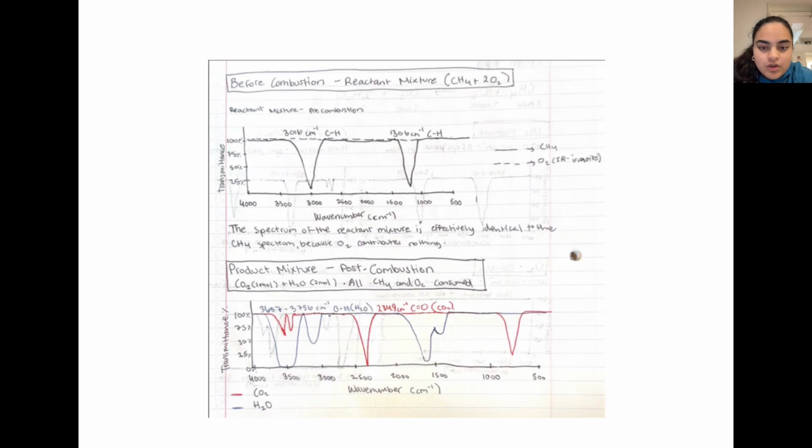The equation produces 1 mole of CO2, but 2 moles of water. By the Beer-Lambert law, the concentration determines the absorbance, and so the water bands are drawn at roughly twice the intensity of CO2, and the spectrum encodes the molar ratios.